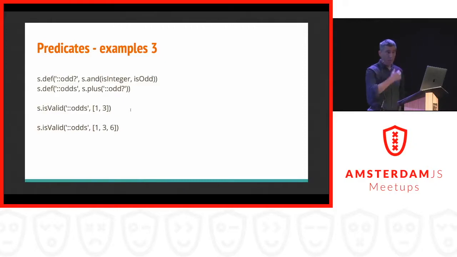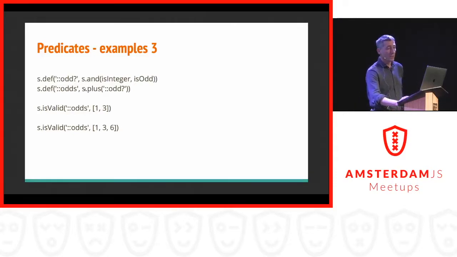Finally, another combination. You can see here that I can define a predicate, or specification, which is called odd, so it determines if a variable is odd, and it is odd if it is an integer and it is odd. It's a bit of a weird combination in this case, but it serves to show how the AND operator can be composed with two different predicates, so I can build larger structures.